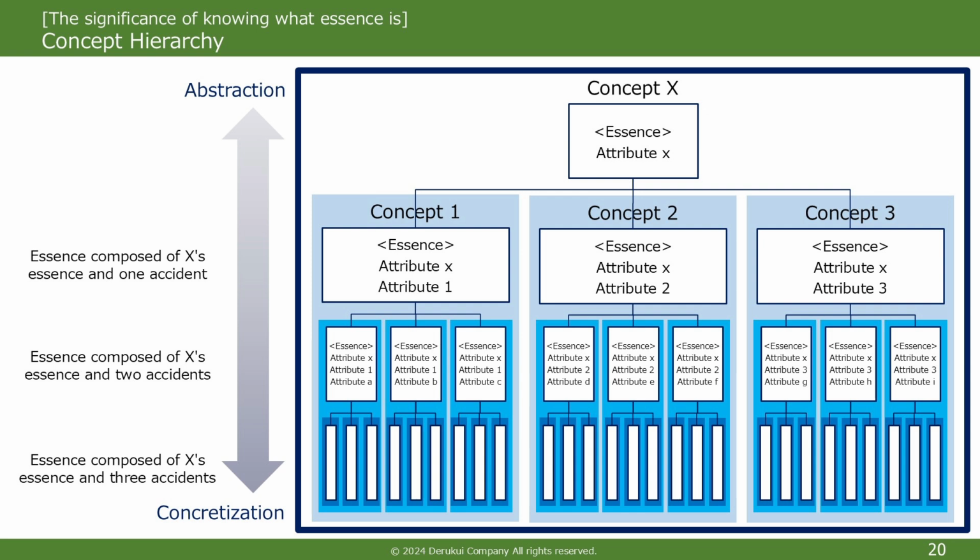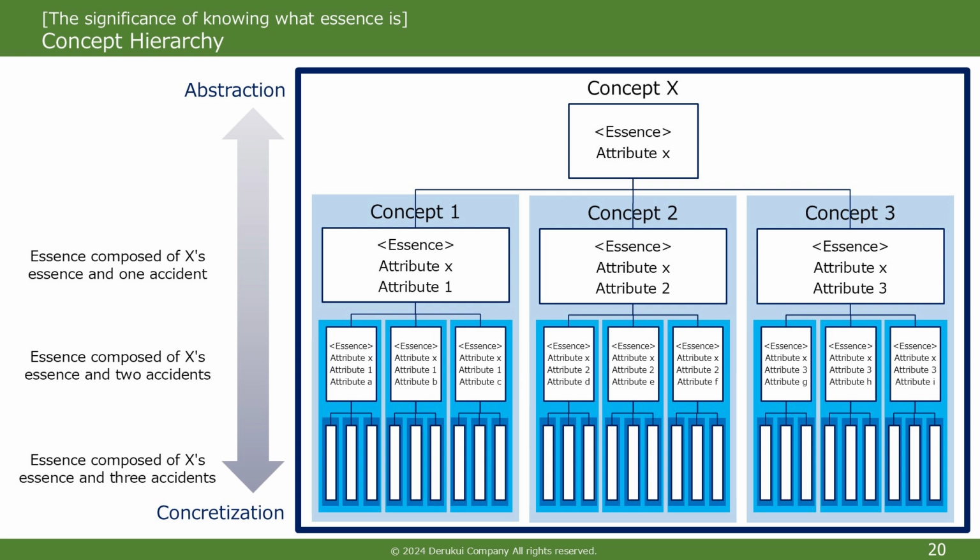For example, let's say concept X is a concept of water. We can obtain concepts of solid water, liquid water, and gaseous water, which are one level lower than the concept of water, by adding an attribute of being solid, liquid, and gaseous to the essence of the concept of water, respectively. To simplify the discussion, let's shorten the term, the concept of water, to water, following the way the world usually refers to a concept of a thing simply as a thing. Also, we follow the convention that solid water is called ice, and gaseous water is called water vapor.